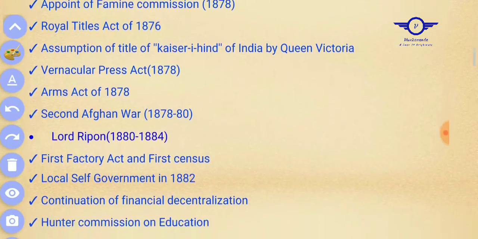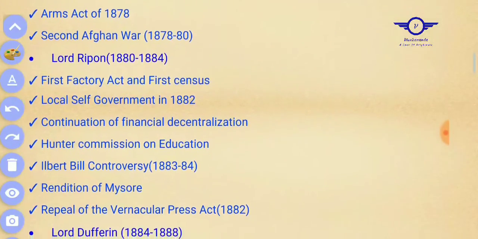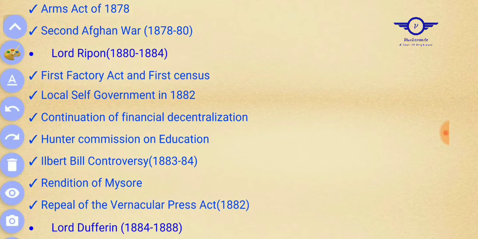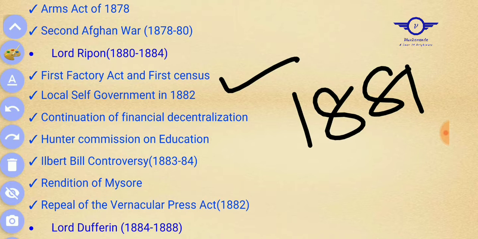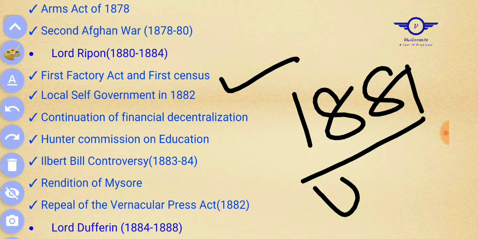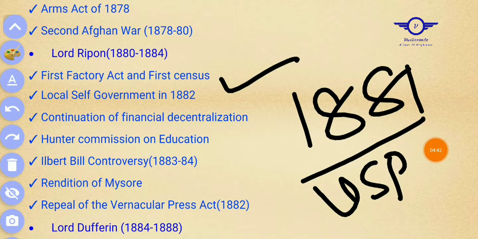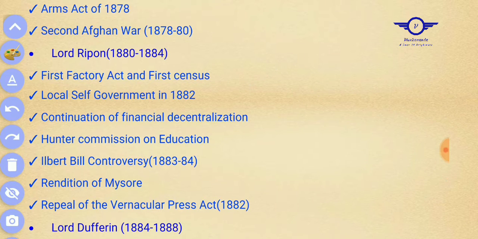Now Lord Ripon, his tenure was 1880 to 1884. Some important events happened under his tenure. Very important, this one: First Factory Act and First Census. 1881, First Factory Act. Read about this act more elaborately, because there was a question in the UPSC preliminary examination from this act. So read it more elaborately.